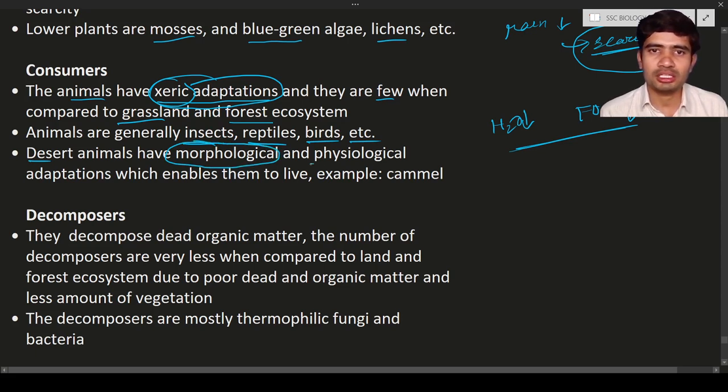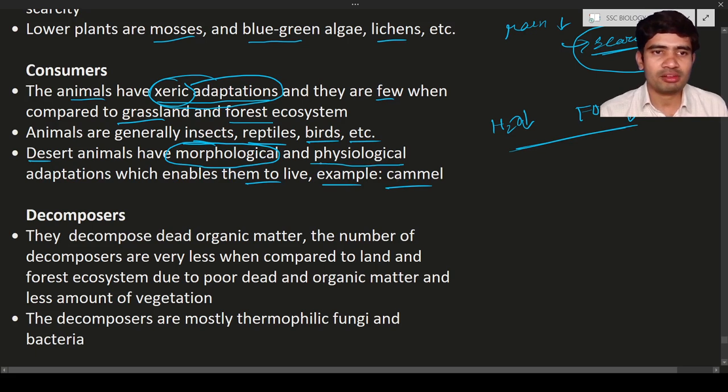Next, physiological means in their body the body function is also different. The camel will have some different functions. The body of the elephant on the land is different, and so on. It means there are so many variations in the body functioning of these organisms, which enables them to live there. For example, the camel has such morphological and physiological adaptations, which make the camel live better in the desert ecosystem.